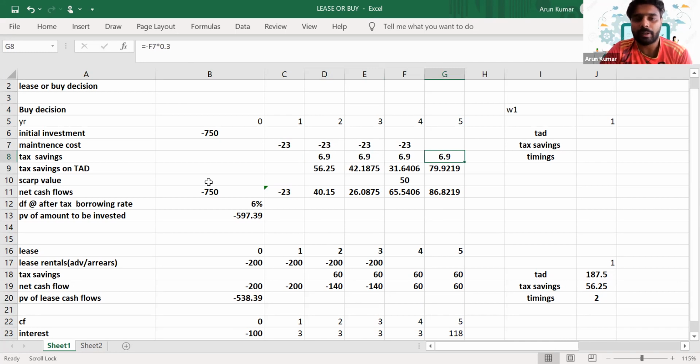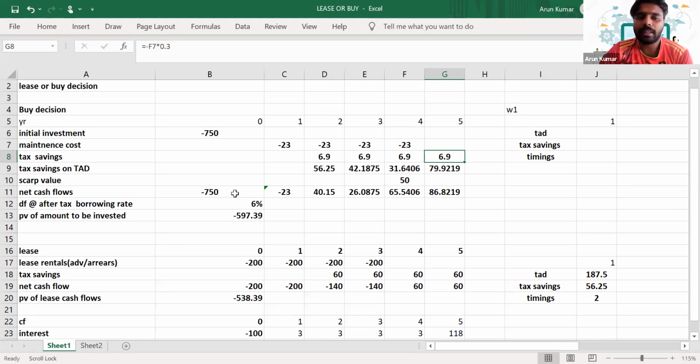Then finally, the tax savings on tax depreciation, as in the normal NPV question. So when we purchase an asset, we can get the tax savings on the tax depreciation, as well as on the maintenance costs and all these items.